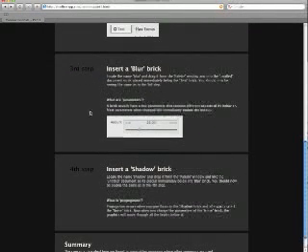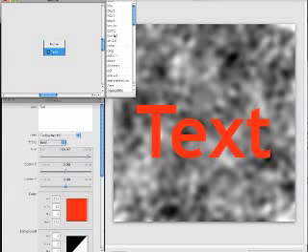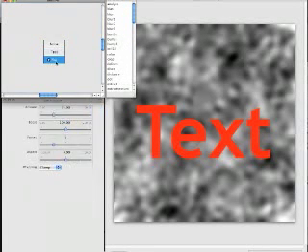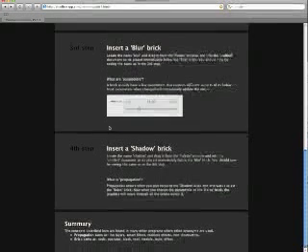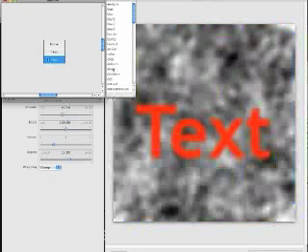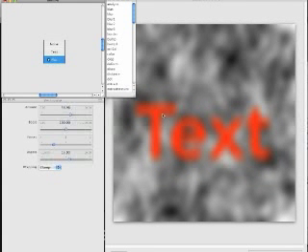Step 3. Insert a blur brick. We have a blur brick up here. It says, what are parameters? Parameters are these ones here. You can grab them and slide them from side to side, and it will affect the result immediately.